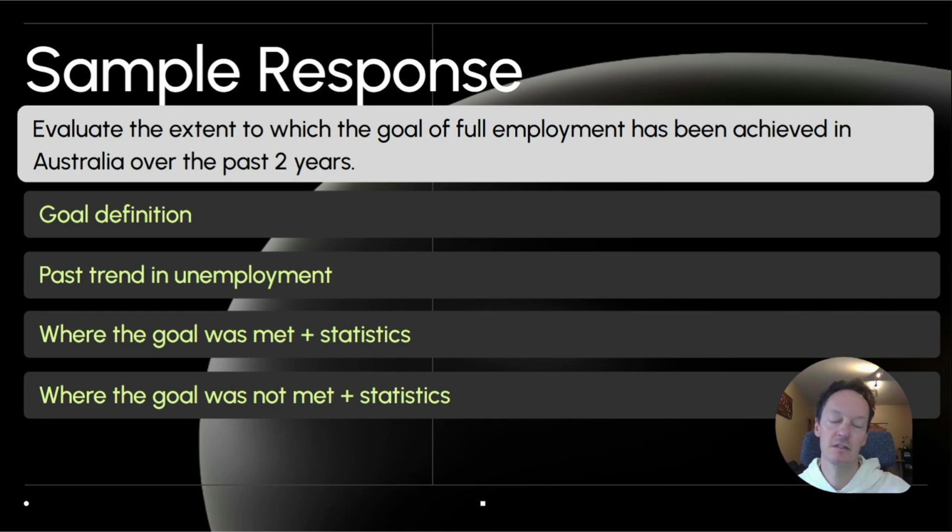Now, unlike business management and some other subjects, evaluate doesn't necessarily need you to make a call. It doesn't need you to give an opinion over whether it has or hasn't. You just need to show detail in an exploration of both sides. And you'll see that in the structure that we've got here. You're going to start with the goal definition, past trend, where it was met plus statistics, where it was not met plus statistics. You'll notice there's no line in there that says an overall vibe. You don't need to do that for economics.